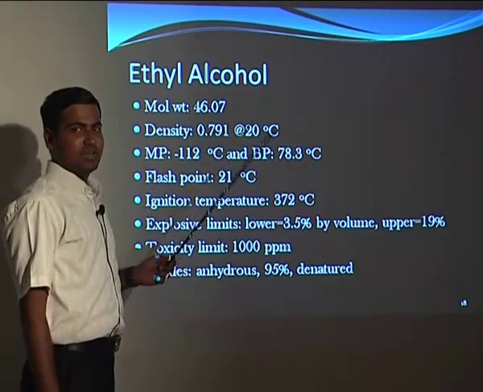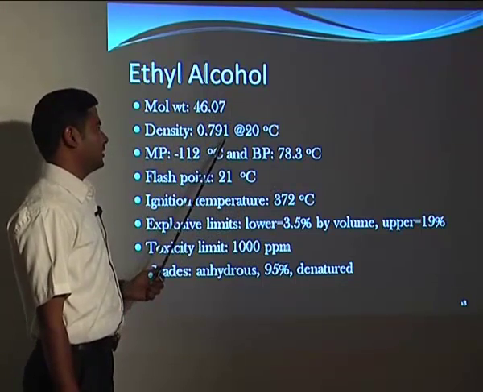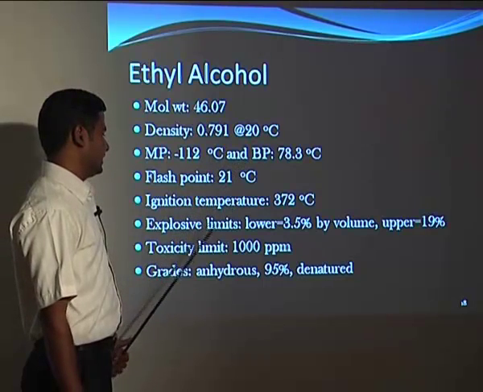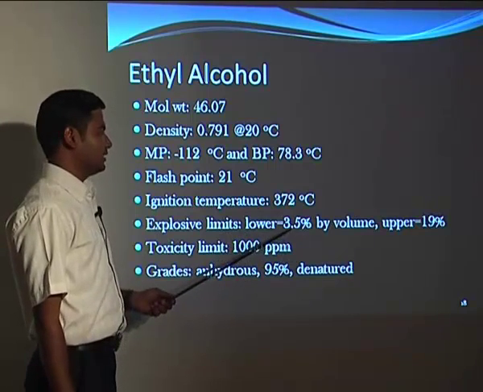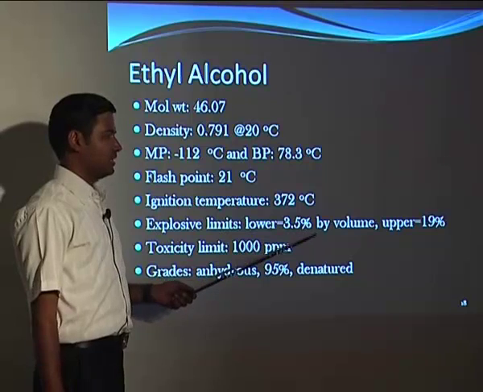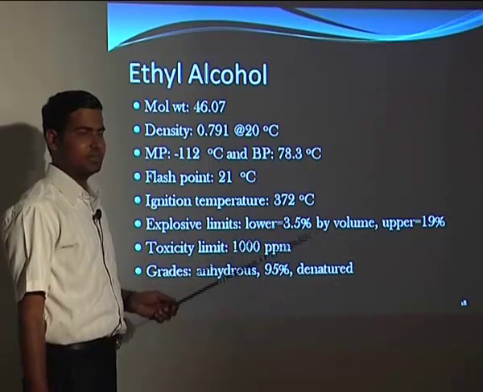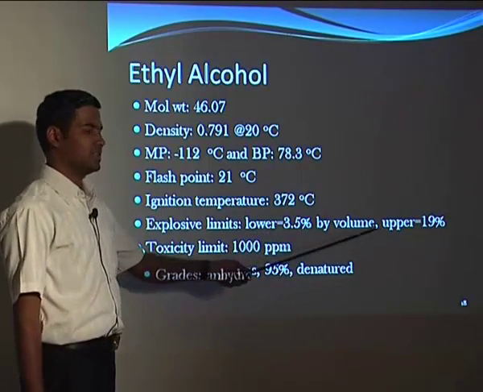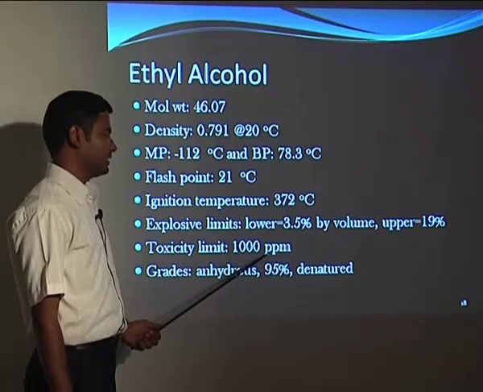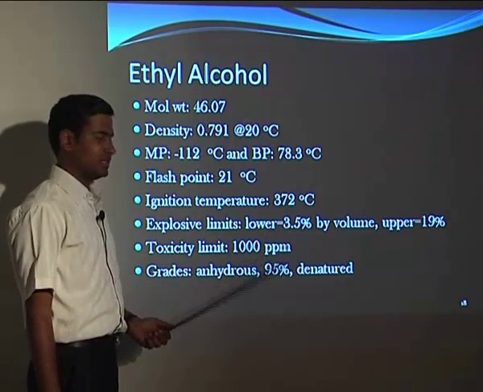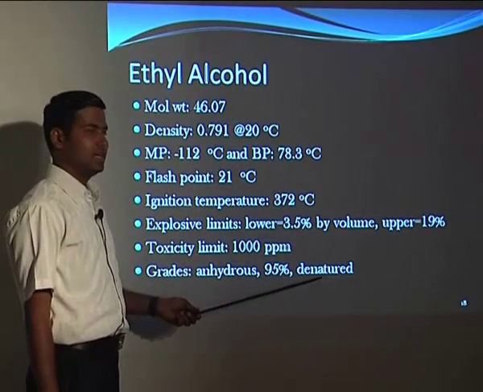So we will discuss ethyl alcohol now. The molecular weight is 46.07, and the density is about 0.791 at 20 degrees centigrade. Then there is another characteristic we haven't discussed earlier, that is the exposure limit. It is the percentage of ethyl alcohol in the air. The lower limit is 3.5% by volume and the upper limit is 19%. The explosive limit means that at this concentration it may be very explosive. Then toxicity is 1000 ppm. If ethyl alcohol is present at or above this level, it will be lethal. And we have the grades as anhydrous, meaning without water, or 95% denatured alcohol.